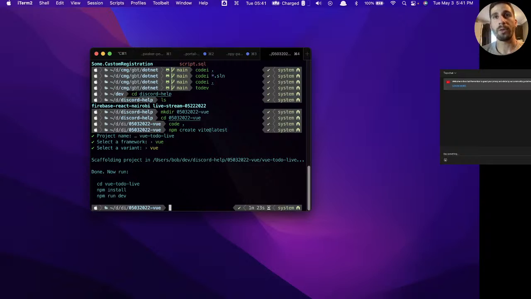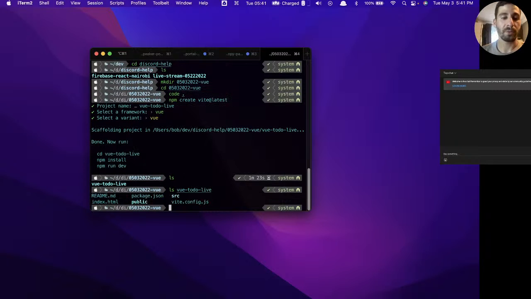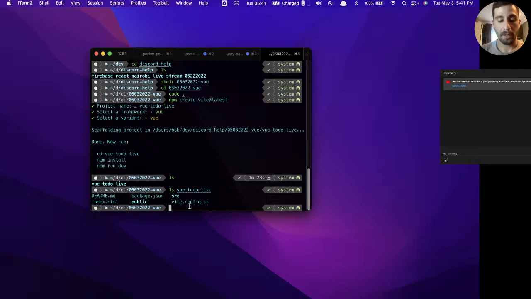So unlike with Webpack, when you use Webpack, let's say you're creating a React app and you do npx create-react-app, it's going to use Webpack and it's going to install all of the dependencies for you. What this did is it created the folder with the project structure inside of it. So if we list what's inside of there, you see that we have a project structure. So let's cd or change directories into that.